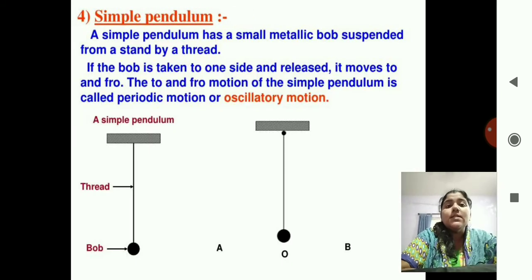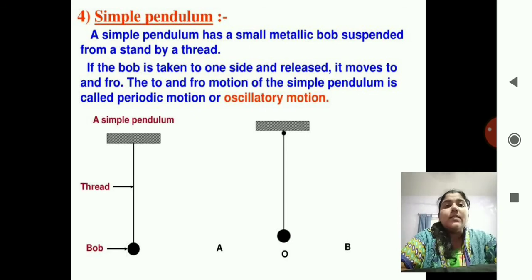Next we have a simple pendulum. Okay, you have seen this figure before also. A simple pendulum has a small metallic bob. Bob means a metal ball suspended from a stand by a thread. Okay, there is a stand over there, a gray color, you can see rectangle, that is a stand. Then there is the line, black line is known as the thread, and down there is a metal ball known as bob. Okay, it is suspended, there is no stand in between.